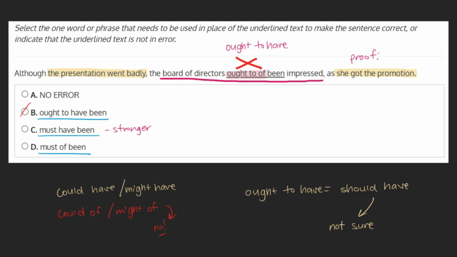D. Must of been. Here, we run into the same problem as we had with the original text in this sentence. Must of, ought of, should of is never correct in any context. This being the case, we can mark this choice off and mark choice C, must have been, as our final answer.